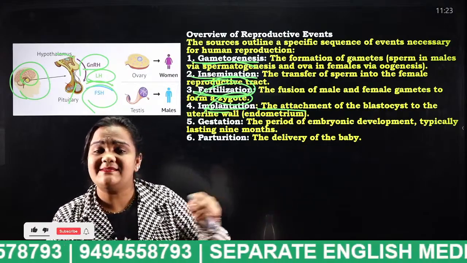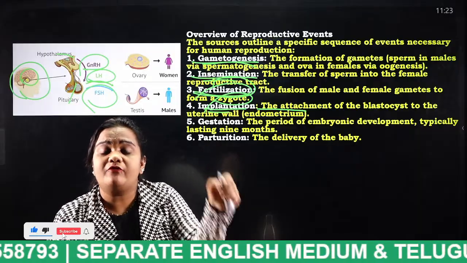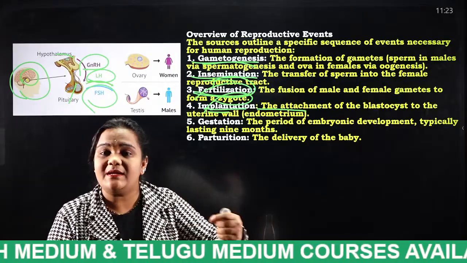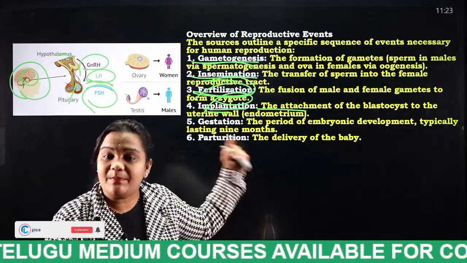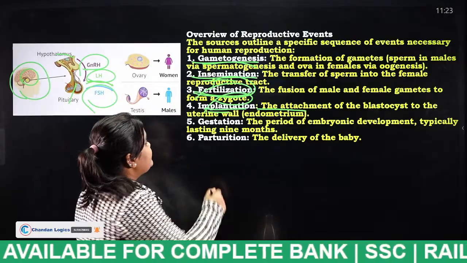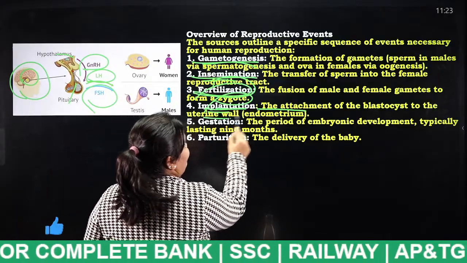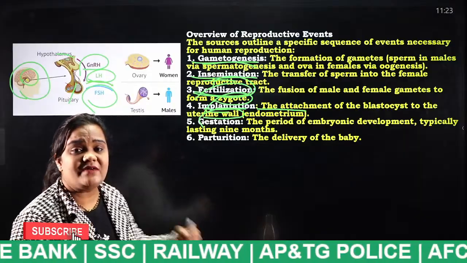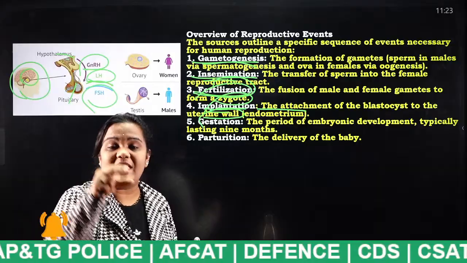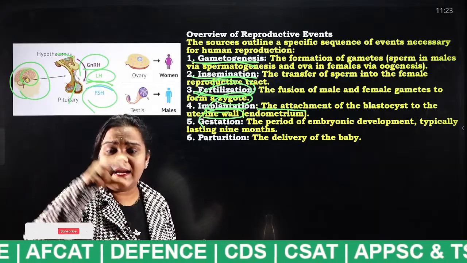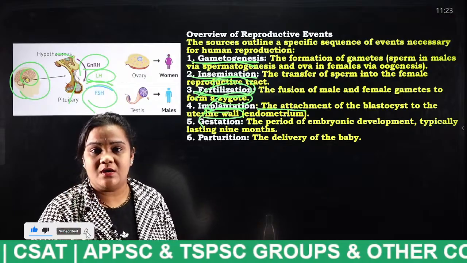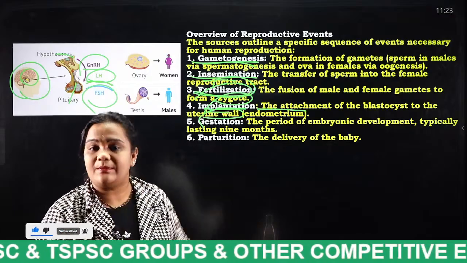Now what is zygote actually? The fusion of sperm and egg, or the male gamete and female gamete, together form a zygote, and that process is known as what, students? Fertilization. And the next thing is implantation, the uterine wall. Did you understand what I said? That zygote enters into the fallopian tube, and finally it enters into the uterine wall. There it forms a blastocyst. It will not move from that position.